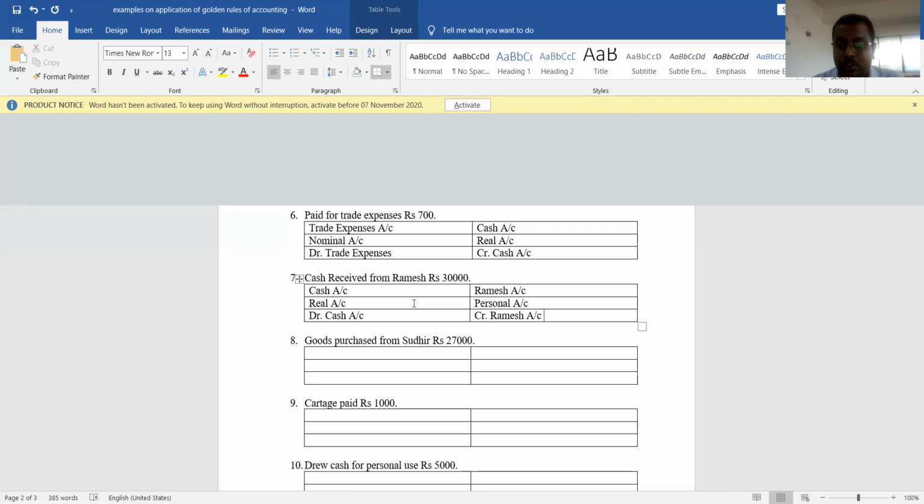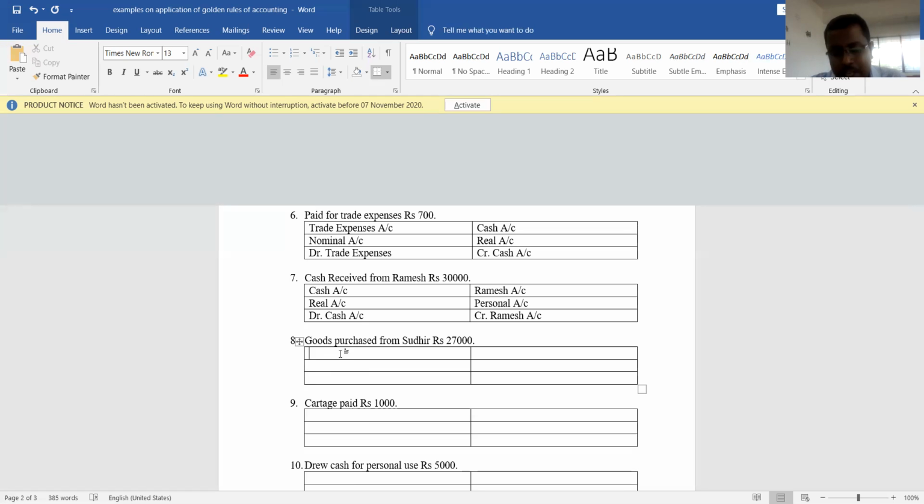So Ramesh is the receiver or the giver? Cash received from Ramesh means Ramesh is the giver. Credit the giver. That is the reason we are crediting Ramesh's account. Okay. Let us move to next transaction.